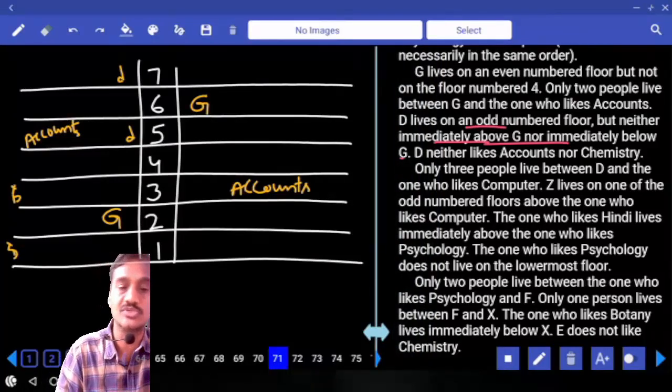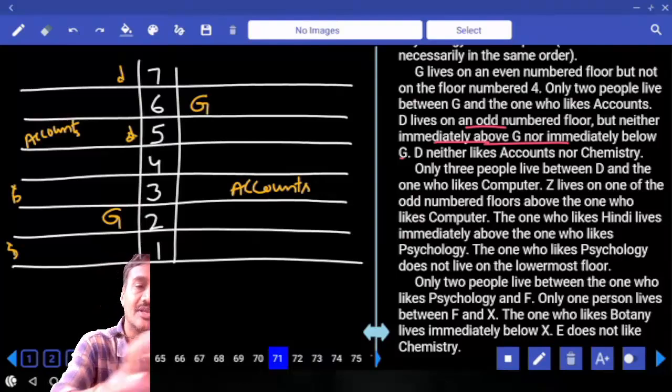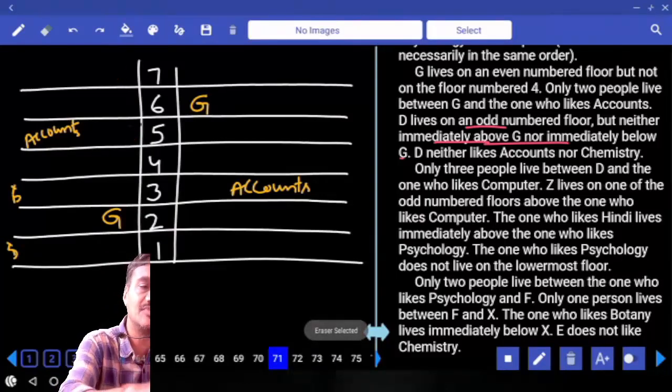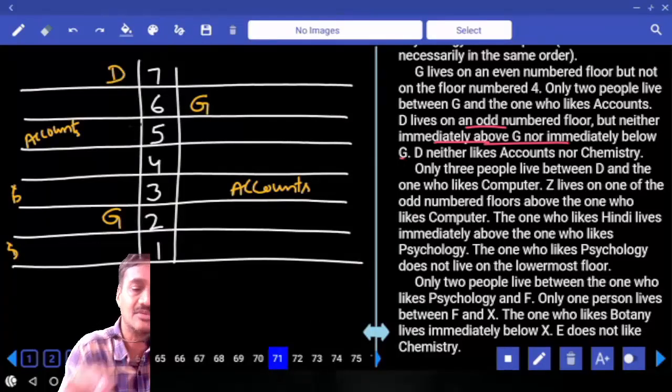And D likes neither accounts nor chemistry. D does not like accounts as well, hence D cannot be here. What is the only possibility we have for this D? D must be on the 7th floor. Then coming back to the next one.